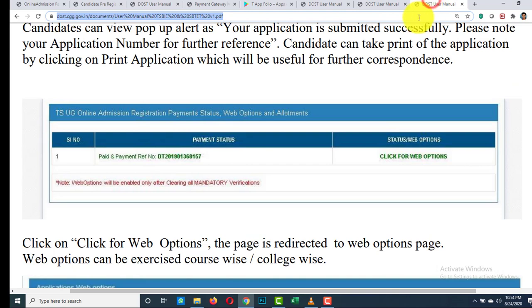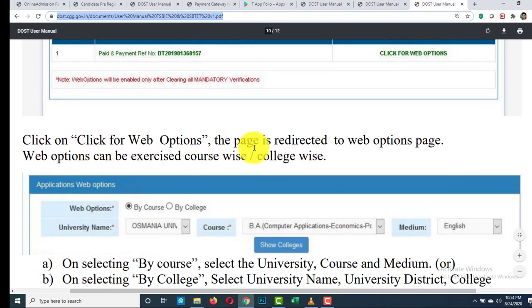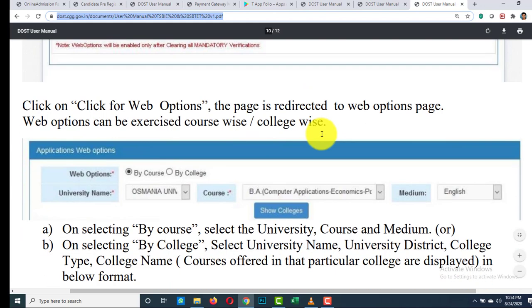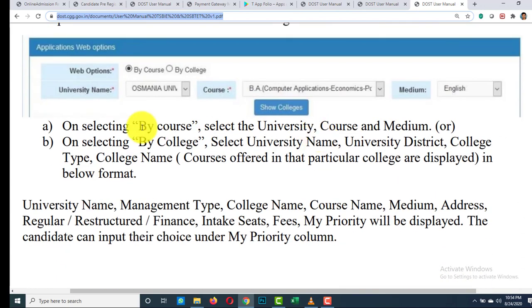See, in web options, click on web options, the page will be redirected to the web options page. The web options can be selected in two ways, by course or by college. If you select by course, you have to select your university, course and then medium.